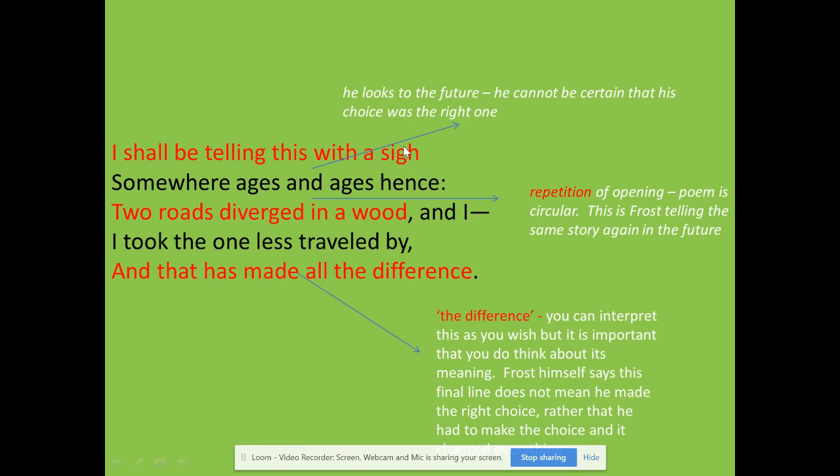Do we know it's a positive sigh? Is it a negative sigh? We don't really know. Has his decision made his life better? Has his decision made his life worse? The only thing we know is that it made a difference. His life is different because he has chosen a path that will lead him to many other paths in life.